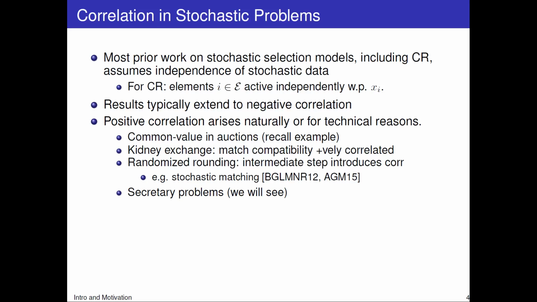For example, in common value auctions, it's natural to imagine that agents' demands for a good may be positively correlated. So this can arise in our illustrative example from a few slides ago. In kidney exchange, matches may be correlated. For example, if one donor matches with a recipient, this could be a signal that that donor is healthy and therefore is more likely to match with a different recipient. In randomized rounding, intermediate steps in the rounding often introduce sometimes positive correlation. And this actually arises in a stochastic matching application studied by Bansal et al. and Adamczyk et al. And finally, we will see in this talk that positive correlation is at the core of the secretary problem.